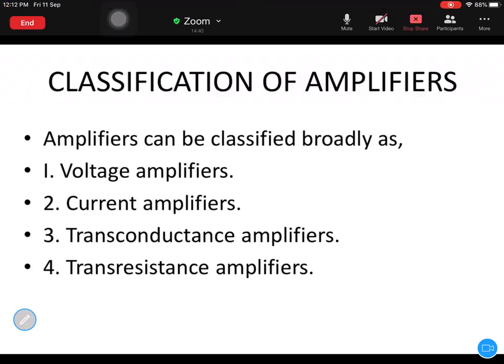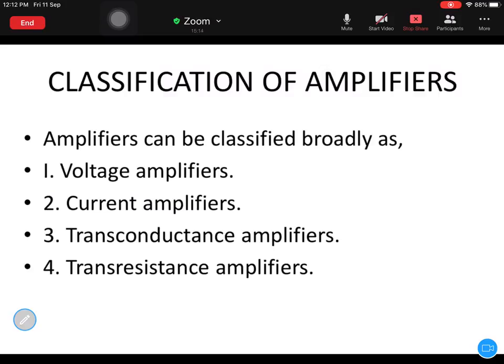In the case of CB configuration of transistor, it acts like a voltage amplifier. That's what I said. CB configuration is always used for voltage gain purposes and not for current gain purposes. But current amplifiers are used for which purpose? For current gain purpose, not for voltage gain purpose. CC amplifiers. Okay, CC amplifiers are for current amplification purpose.